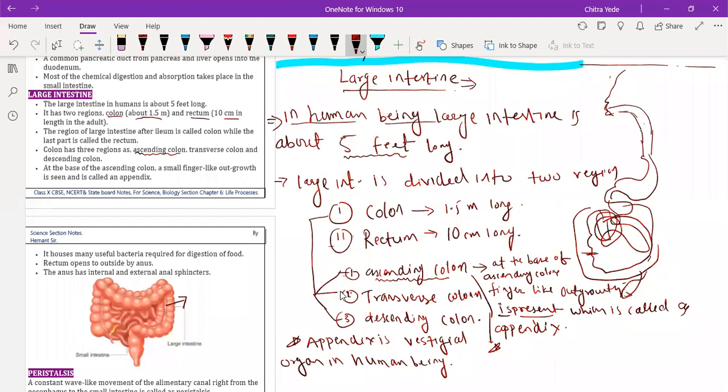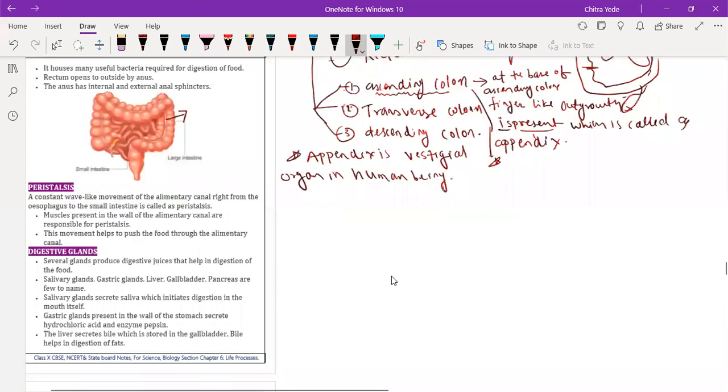Let me discuss some important points about the appendix. We have already discussed what the appendix is. At the base of the ascending colon, a finger-like outgrowth is present, which is called the appendix, and the appendix is a vestigial organ in human beings.